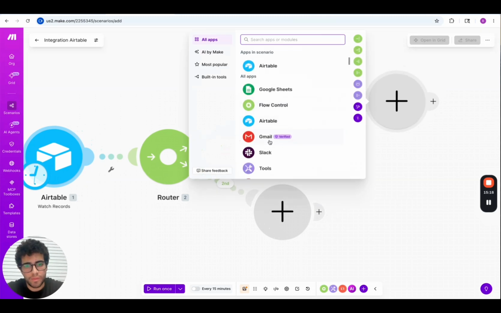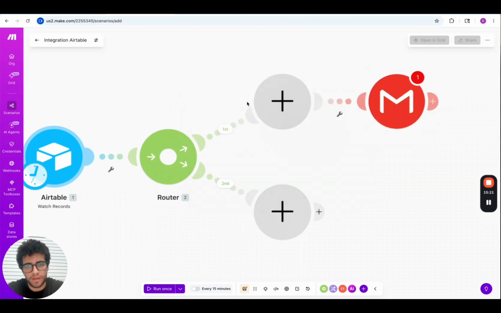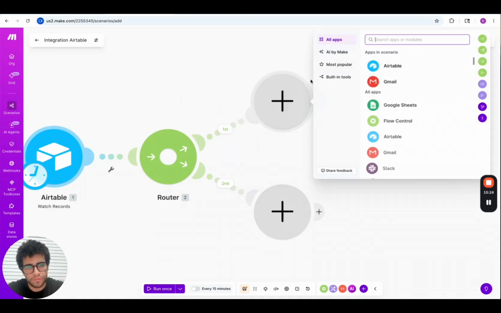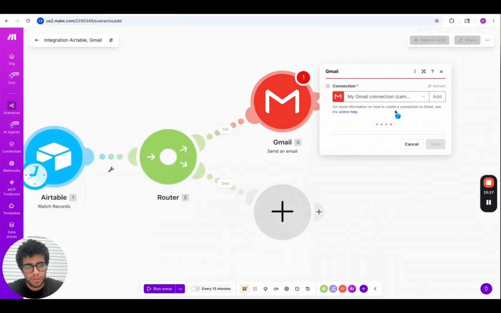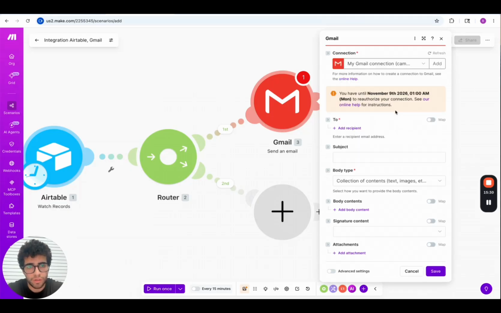The first one is gonna be with Gmail. Gmail, send an email. Great. As before, I already created my connection with Gmail. If you use an email that doesn't have a Gmail domain, it's even better because it's gonna be way faster. But if your email is a Gmail, you just need to follow a few steps. All these steps will be in the document in my link in the description. As always, you need to have your token, your passkey, and it requires a few steps, and you can find everything in the document in the description.